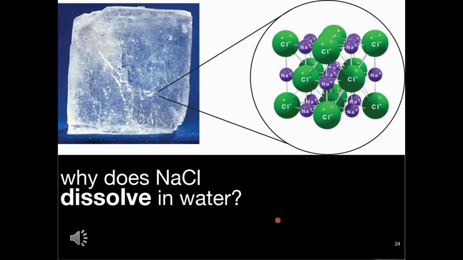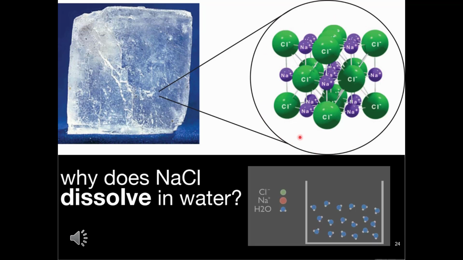For the remainder of this video, we're going to consider the physical property of solubility and how these intermolecular forces play their part. The first question that we're going to answer is about sodium chloride and its solubility in water. In order to understand this, we need to recognize that each ion is held together in a regular lattice, and that the forces of attraction, the ionic bonds in this lattice, will need to be overcome so that each ion can be solvated, or in this case, because we're using water, hydrated.